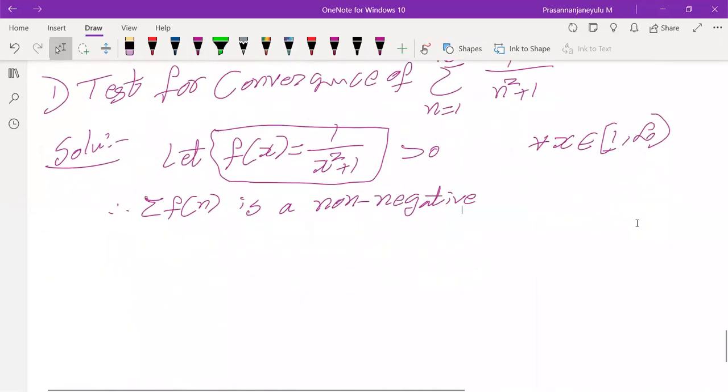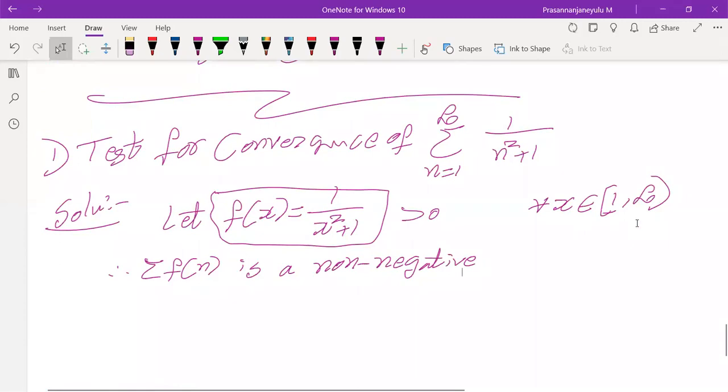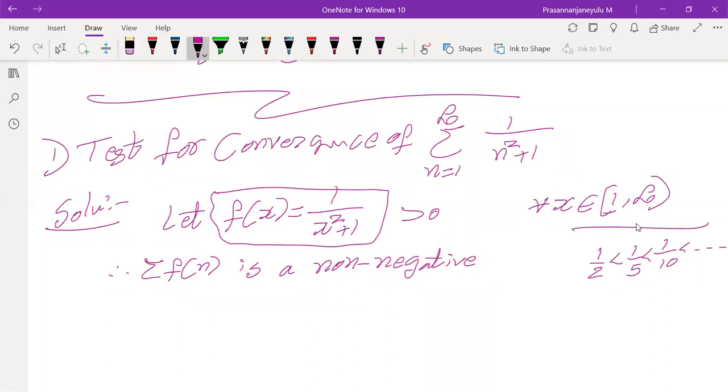If we take x equals 1, we get 1 by 2. When x equals 2, we get 1 by 5. When x equals 3, 1 by 10, like this. So the denominator is increasing, then the total fraction value decreases. So it is a non-negative decreasing sequence, or function.